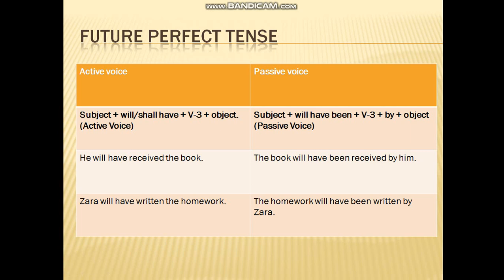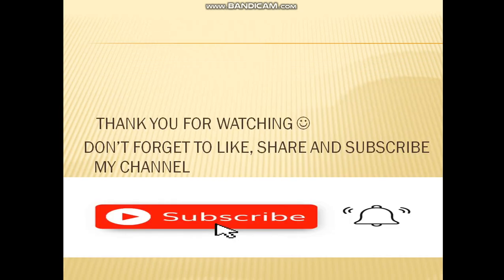Future perfect tense. What is the rule we have for active voice? Subject plus will or shall have. We add verb third form plus object. He will have received the book. Zara will have written the homework. For passive voice, the rule is object plus will have been plus verb third form, then by, then subject. The book will have been received by him. The homework will have been written by Zara.